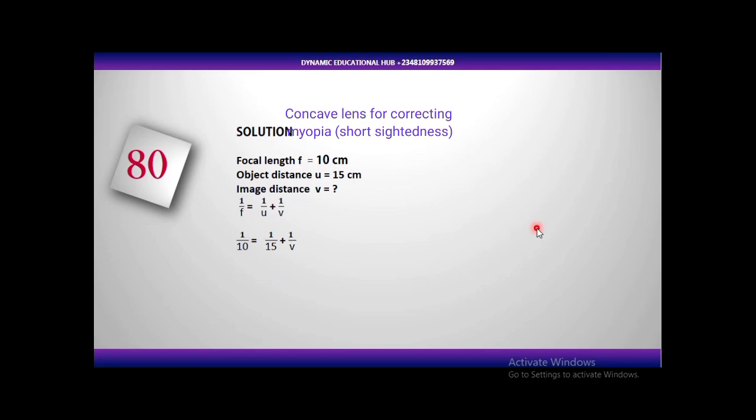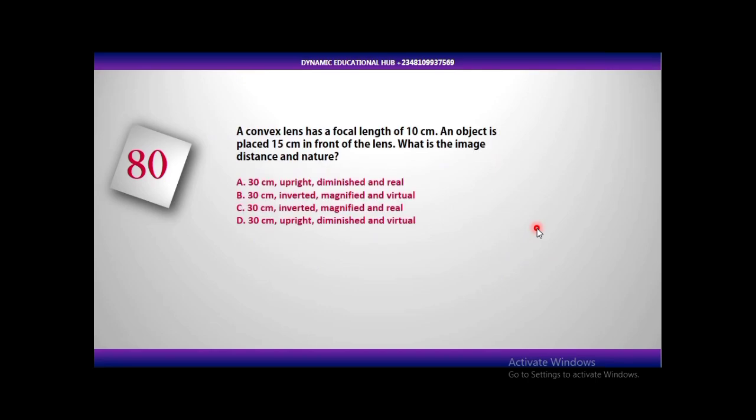So let's go ahead and pick the correct answer. We have 30 cm. The image is magnified, inverted, and the image is real.